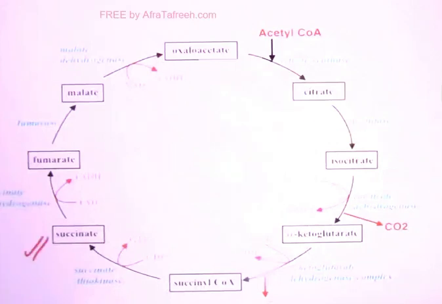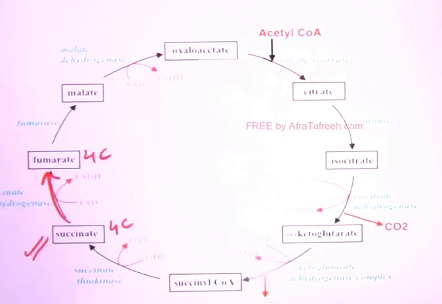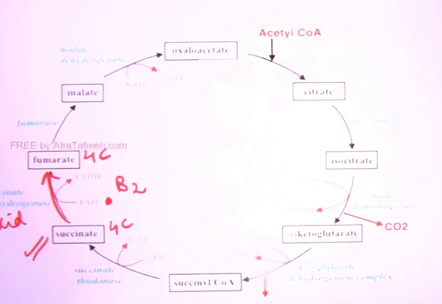So we have reached till this point, succinate. Let's see the next step. Succinate to fumarate. There is no change in the number of carbons. The enzyme is dehydrogenase, that is succinate dehydrogenase. So this is a simple oxidation step occurring and somebody will come to take this hydrogen. That somebody here is FAD. FAD forms FADH2, right? So can I say in this step, FAD, meaning vitamin B2, is used. Succinate dehydrogenase will use vitamin B2, right? And you know, if NAD means B3, if oxidative decarboxylation means B1, if simple decarboxylation means B6, right? All that you know.